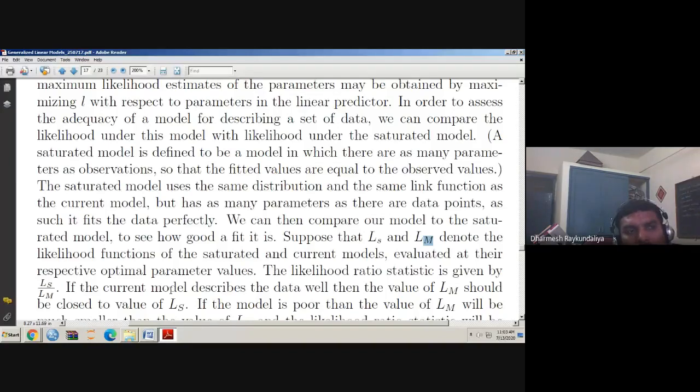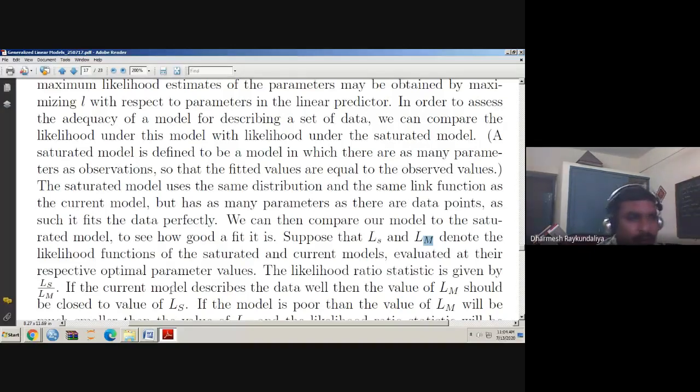And then you say that the minus twice of log likelihood follows the chi-square distribution. In our setup, here it is a ratio. So when a ratio is given, if you take the log, then the minus sign cancels out. So in our setup, twice of LS upon LM follows the chi-square distribution. We will see later on. So in short, deviance is nothing but a likelihood ratio statistic.